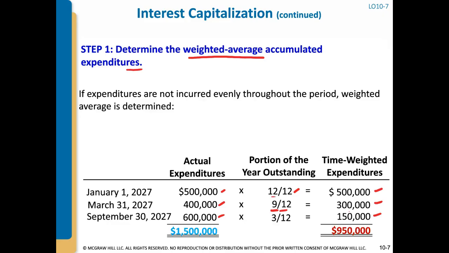So out of the $1.5 million incurred for the year, when we take the weighted average based on the time that it was outstanding, we have $950,000 of weighted average accumulated expenditures. That's what it's called.